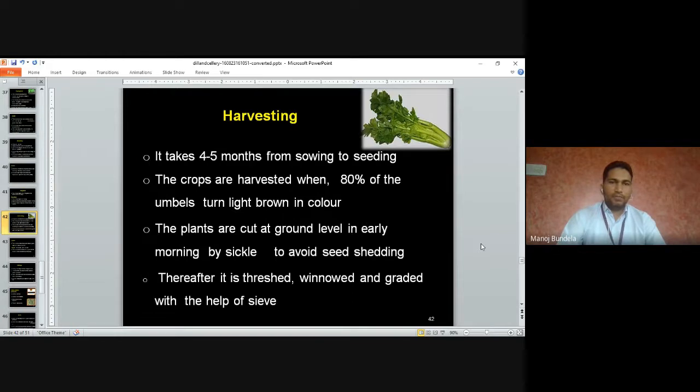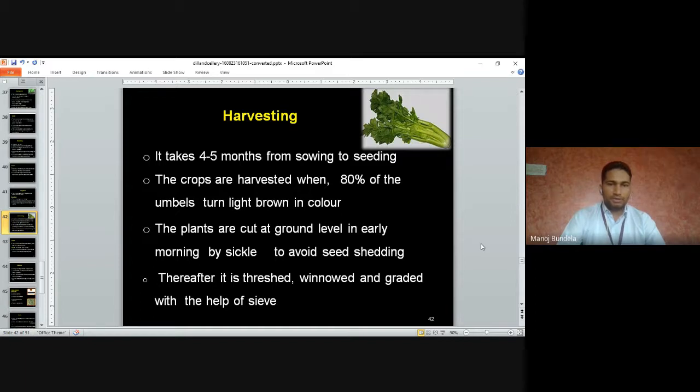Harvesting: it takes 4 to 5 months from sowing to harvest. The crops are harvested when 80% of the umbels turn brown in color. The plants are cut at ground level in the early morning with the help of sickles to avoid seed shedding. If we cut directly at other times, seed shedding will occur.